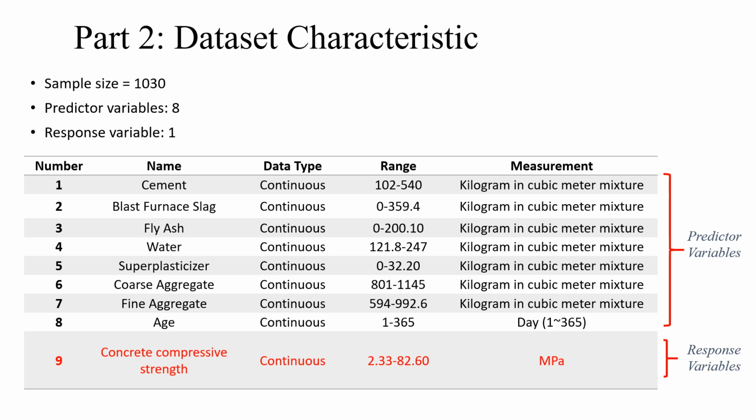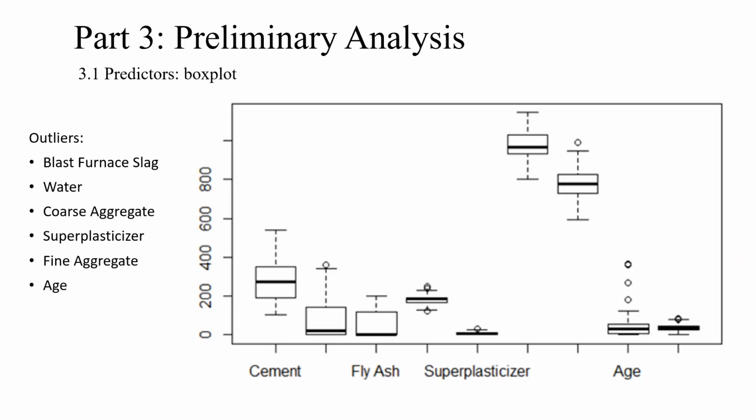I'm Hongyue Wu. I will be responsible for part 2 and part 3. Part 2 is about the dataset characteristics. Our sample size is 1030. We have 8 predictors and 1 response variable. They are all continuous. Then part 3 is about the preliminary analysis.